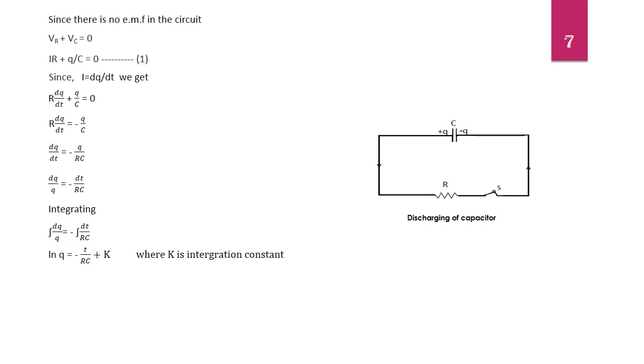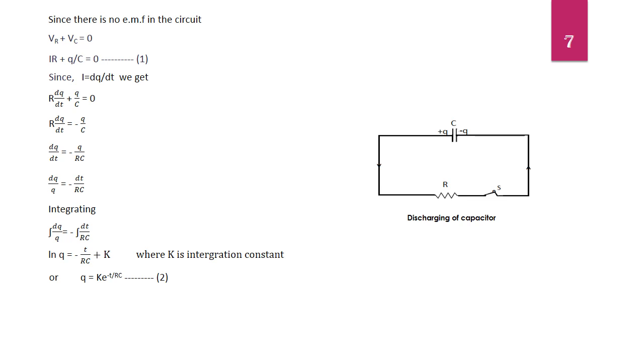The integration of 1 by Q equals ln Q, integration of minus dt by RC equals minus t by RC, because 1 by RC is constant and integration of dt equals t, or q equals k into e power minus t by RC. Call this as equation 2.